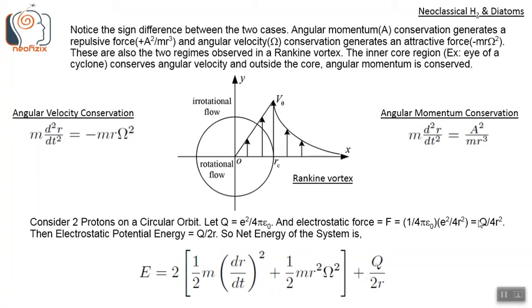So force becomes q by 4 r squared, and the electrostatic potential energy similarly becomes q by 2r, where 2r is the distance between the two protons and q is a constant. So the net energy of this two proton system can be written as E equals 2 into the whole of half m (dr by dt) squared plus half m r squared omega squared, because the angular velocity is conserved, plus q by 2r, which is the potential energy term.